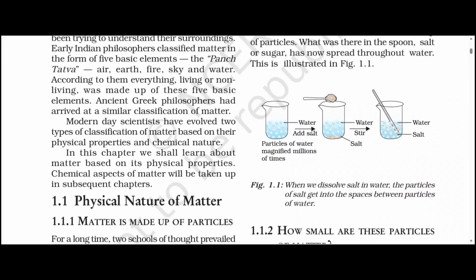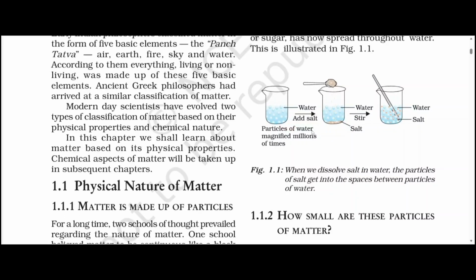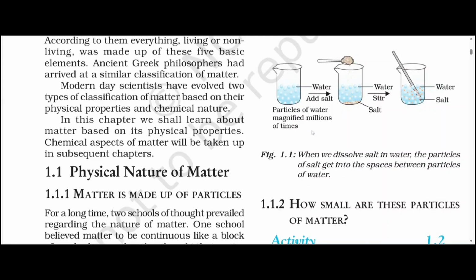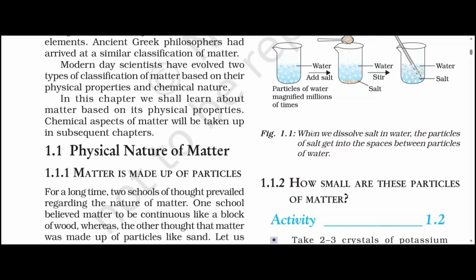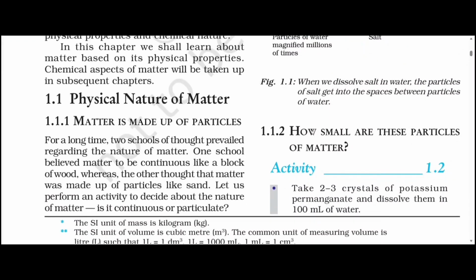Modern day scientists have evolved 2 types of classification of matter based on their physical properties and chemical nature. In this chapter, we shall learn about matter based on its physical properties. The chemical aspect of matter will be taken up in subsequent chapters. Let's start with 1.1, Physical nature of matter.